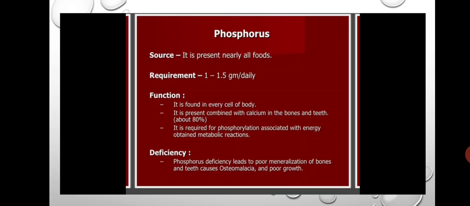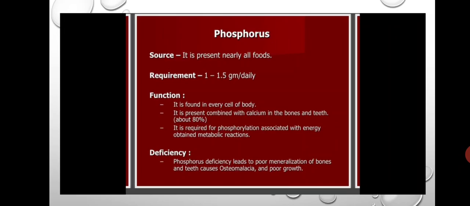Phosphorus is present in nearly all foods. The requirement of phosphorus is 1 to 1.5 grams per day for all. The function of phosphorus: it is present in almost every cell in the body, and it is combined with calcium as calcium phosphate and participates in the formation of bones and teeth.